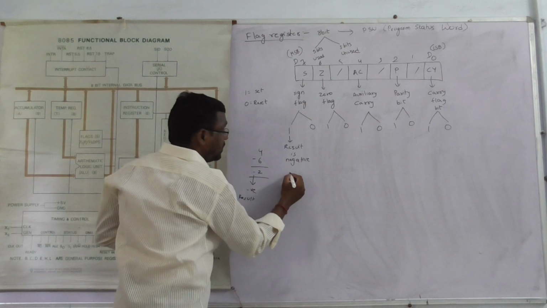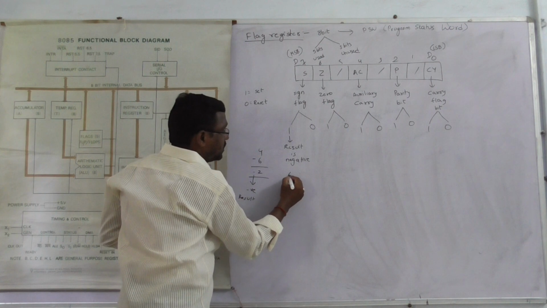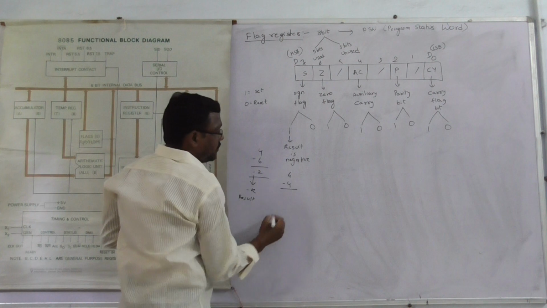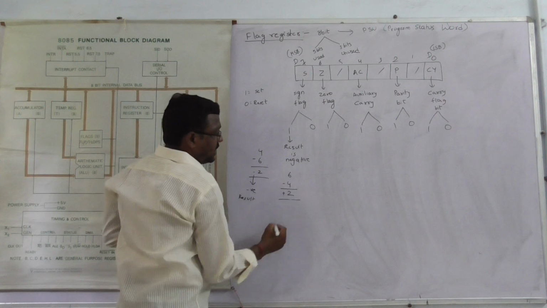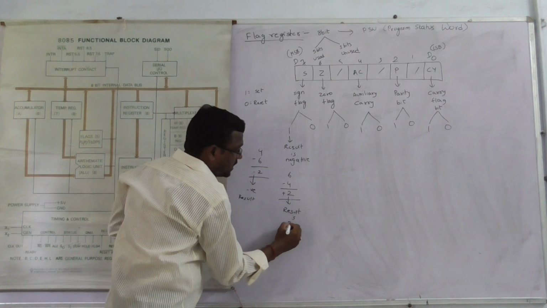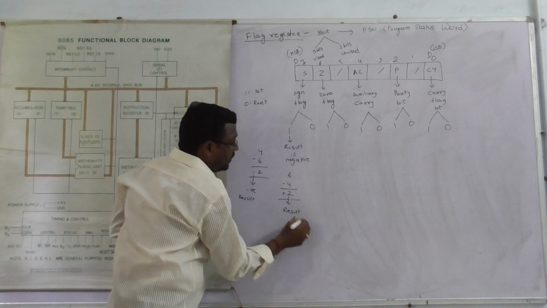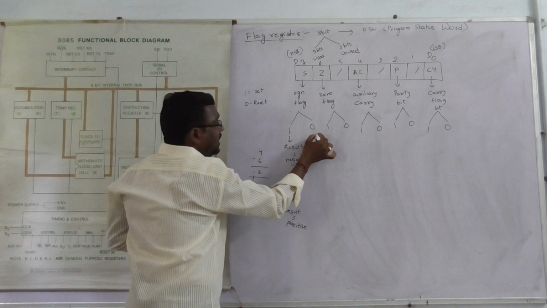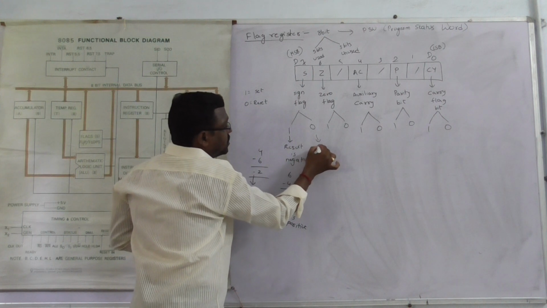If the result is positive, for example 6 minus 4, the result is plus 2, then the sign flag is in reset position.